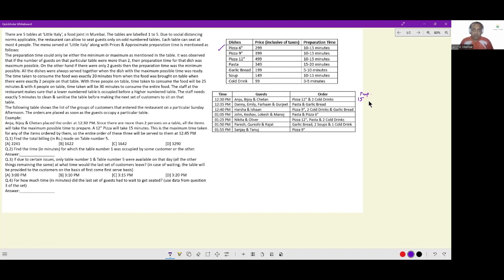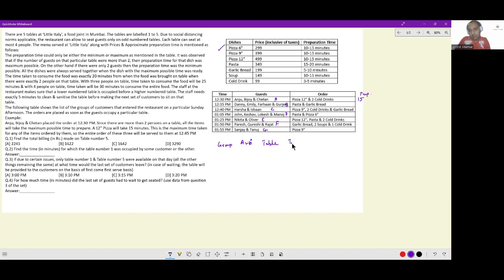But then the prep time is not the only metric that needs to be captured. A lot of things have to be captured. So you would have to make a table. Now, because these are guests mentioned this way, I'm going to name them as group A, group B, group C, group D, group E, group F, and group G. So my first column is going to be group. Then arrival time, the time that they have come here. Then what table they are being assigned.